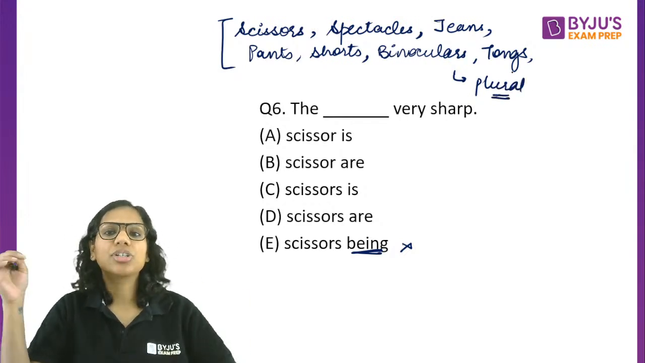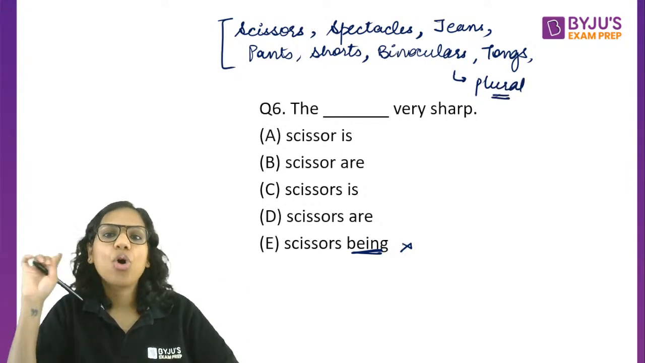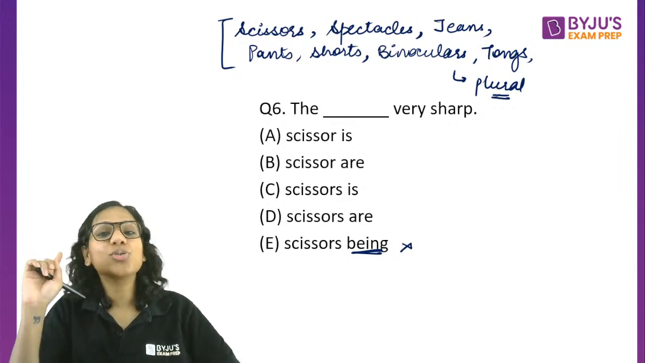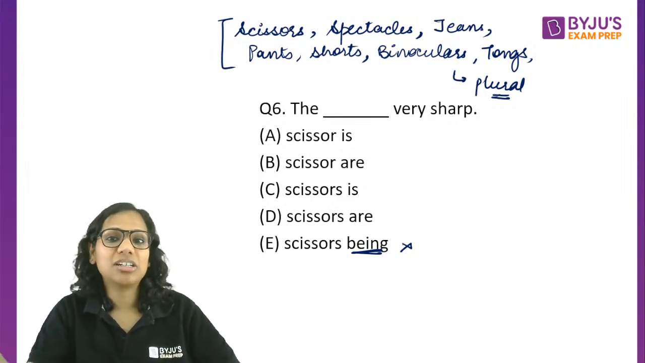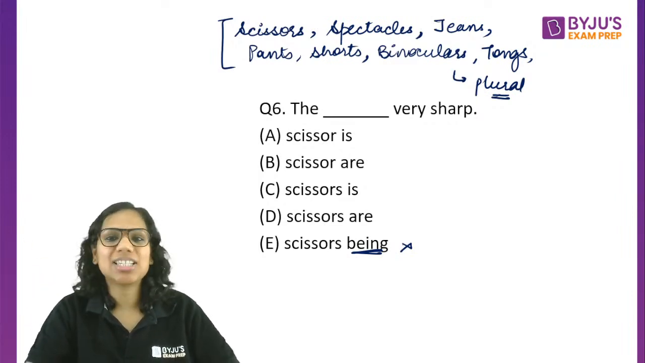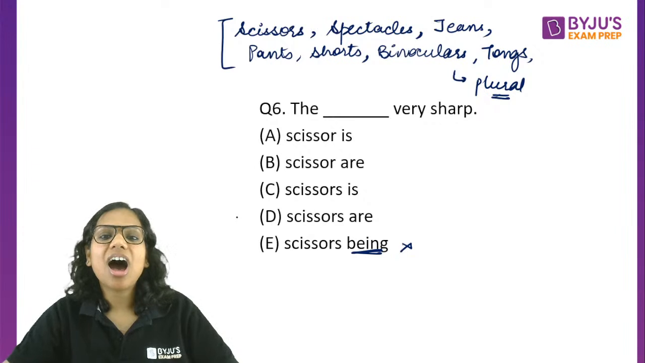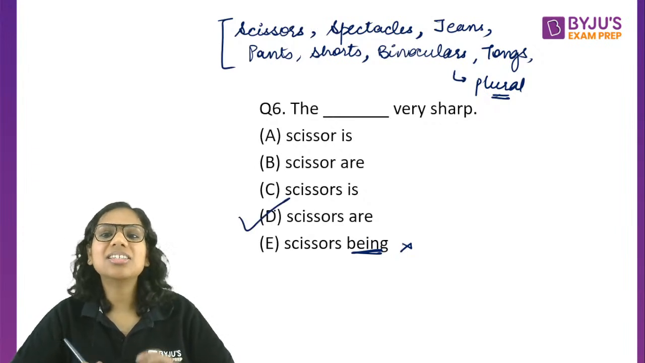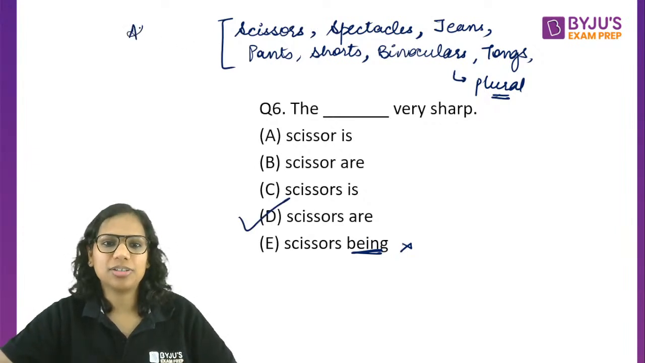I've seen a lot of students saying, I have a jeans. Wrong. Jeans is plural. So you will not use a before it. Or, my jeans has faded. Wrong. Again, jeans is plural. My jeans have faded, not has faded. The scissors are very sharp. Always plural.